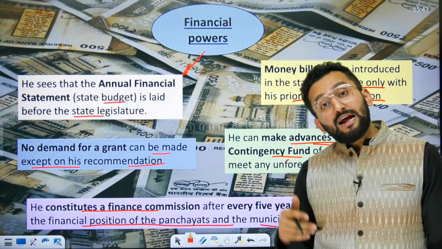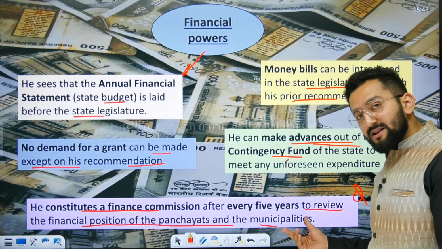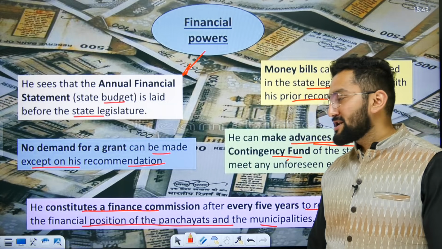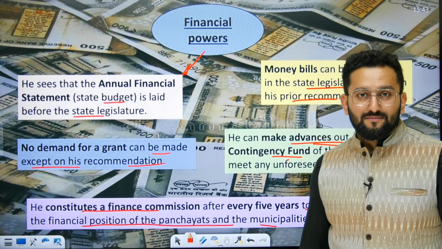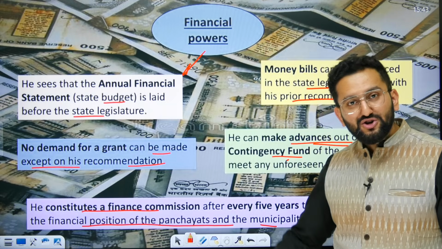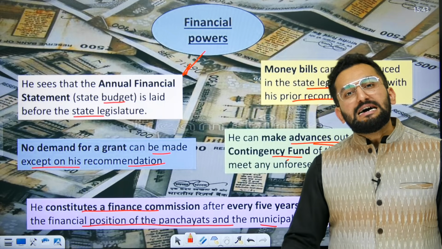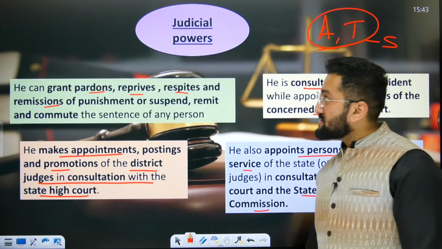Means the finance commission at the center can give recommendations to the state for enhancing the resources for municipalities or panchayats. Tell me, is the statement true or false? Answer is true. Although we have State Finance Commission for that purpose, the Union Level Finance Commission can also recommend the same. Clear? UPSC has asked these kinds of questions.